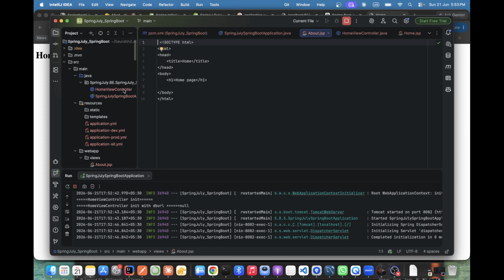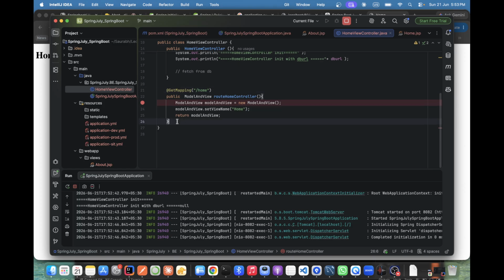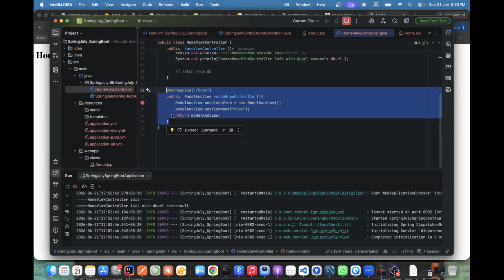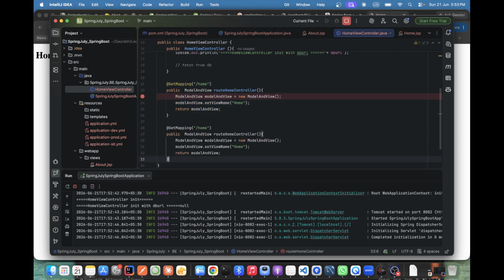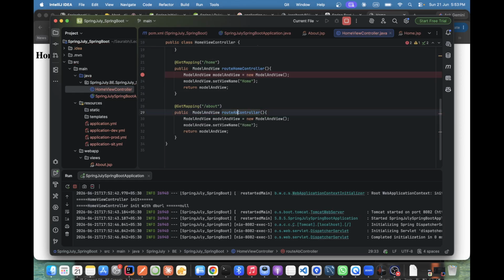You still did not become a backend developer, but you become a web developer. Got my point? Now you can create your own page. Can't you create? Maybe database and all we will create later, but at least you can create a static page with Java, na? So the name, suppose I'm just changing here to about. Then we can render about.